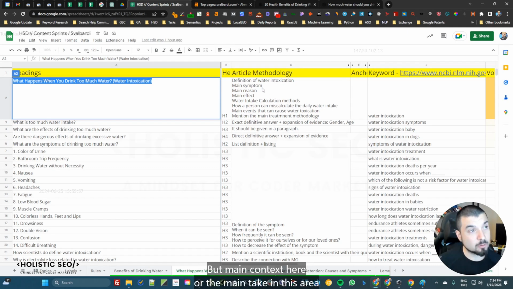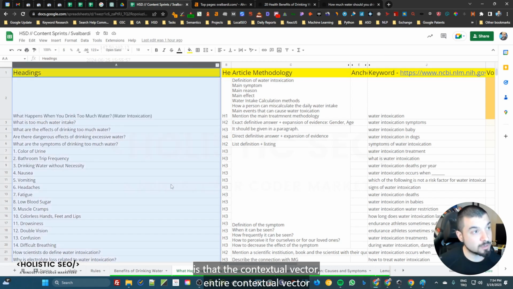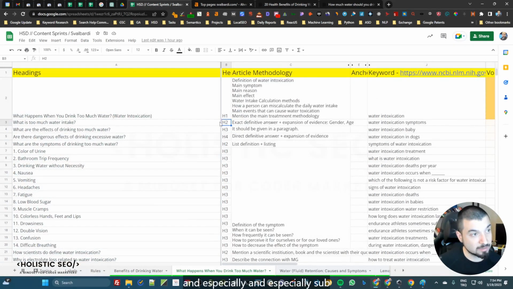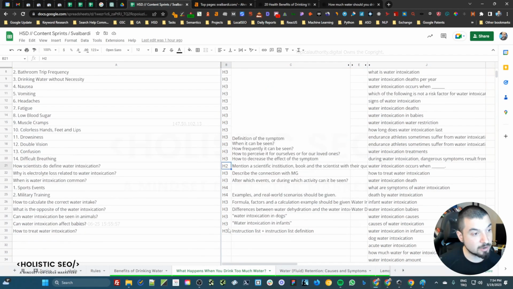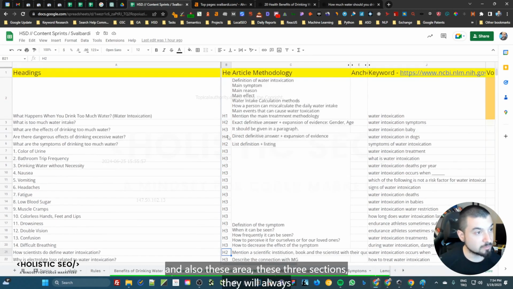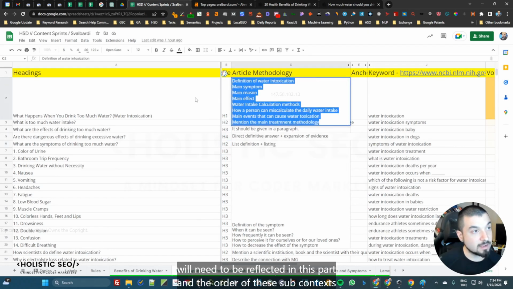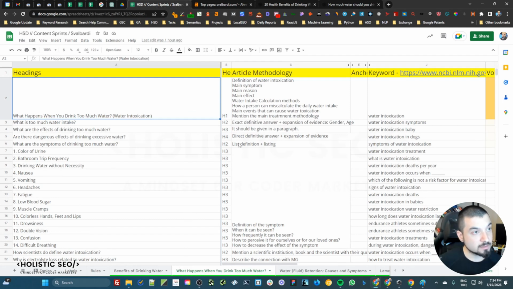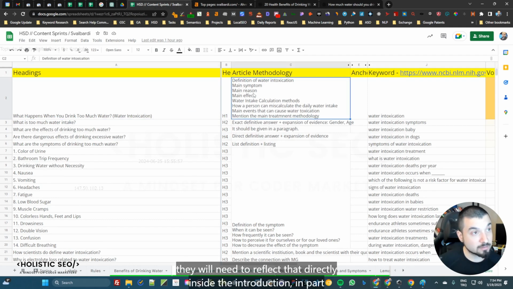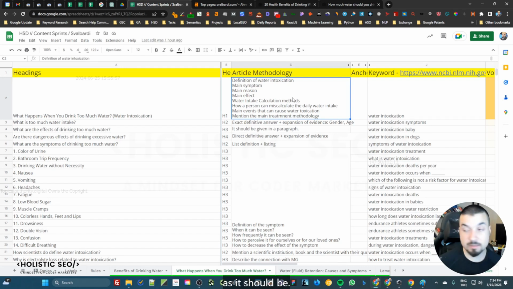But the main take in this area is that the entire contextual vector, and especially the subcontext sections like H2s, this area, and also this area, these three sections, will always need to be reflected in this part, and the order of these subcontexts will need to be reflected directly inside the introduction part as it should be.